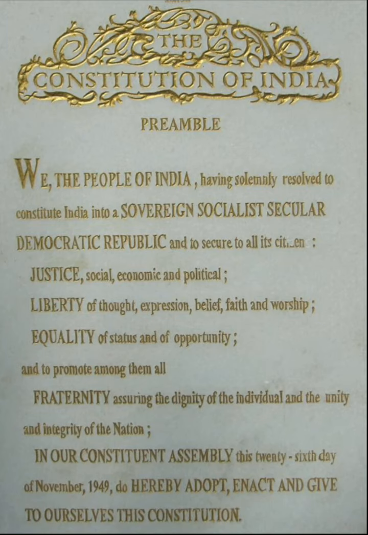Now we'll look at republic. What does republic mean? Republic means that the head of our state is elected, that is, it has an elected head. Whereas in a monarchy, the head of the state enjoys a hereditary position, that is, he comes into office through succession. An example is Britain. But in a republic, on the other hand, the head of the state is always elected, directly or indirectly, for a fixed period. In the case of India, the head of the state is indirectly elected for a fixed period. So India has an elected head called the president. He is elected indirectly for a fixed period of 5 years.